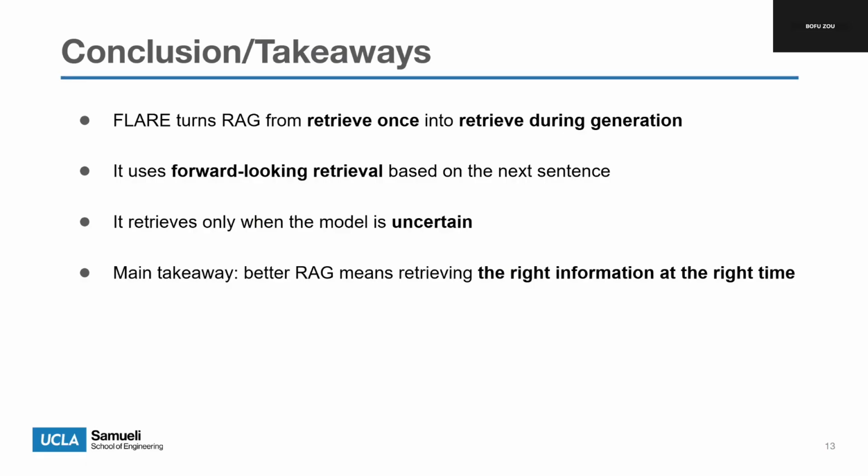Across several knowledge-intensive tasks, the paper showed that this forward-looking and selective retrieval strategy is effective, especially compared with methods that retrieve only once or retrieve based only on previous context. So the main takeaway is better RAG is not just about retrieving more documents, it is about retrieving the right information at the right time with the right query.